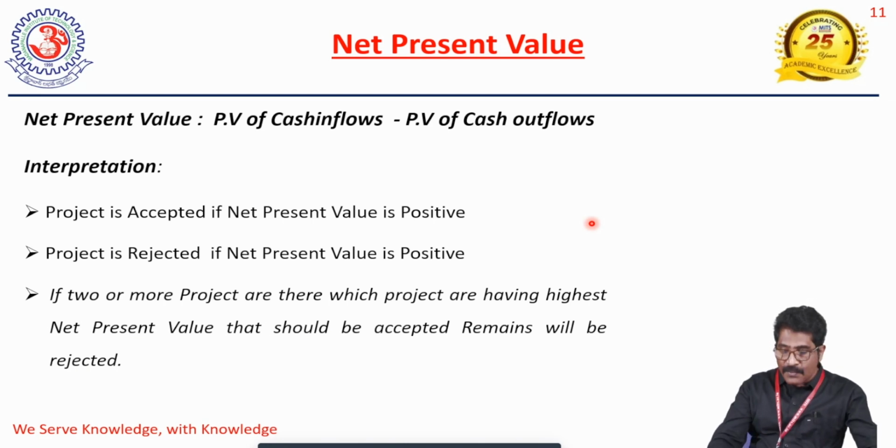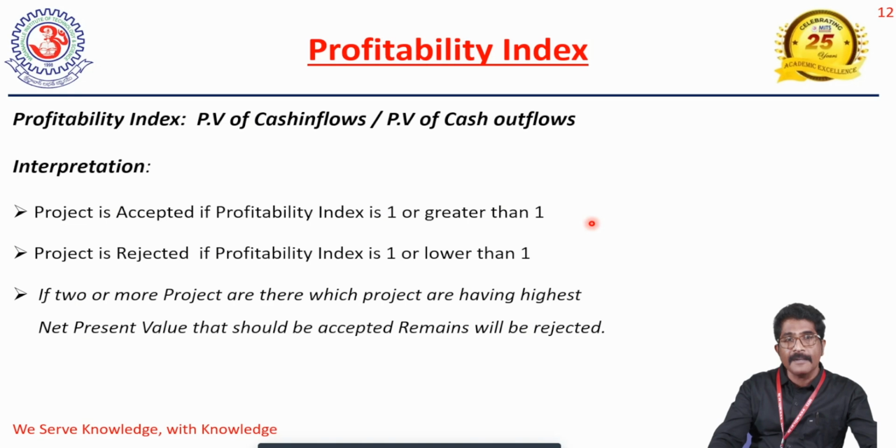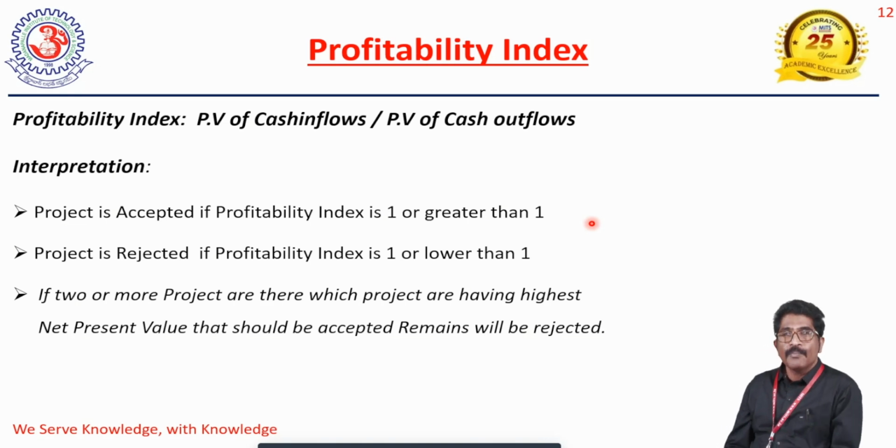Coming to the next technique, that is the profitability index. The profitability index is also one of the project evaluation techniques. It comes under the modern methods. It refers to the relationship between the present value of cash inflows and the present value of cash outflows.